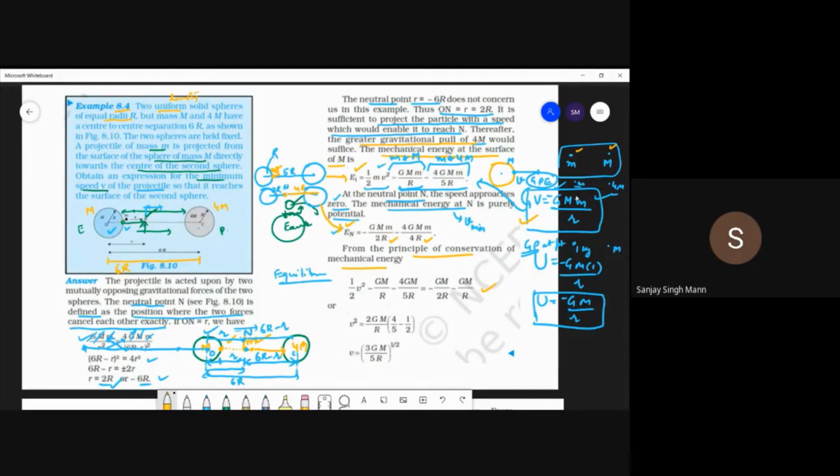And you will get this, and further solving this, you get this velocity. So this is the minimum speed of the projectile so that it escapes the gravitational pull of this mass and reaches it over here. Okay, students, any doubt in it?